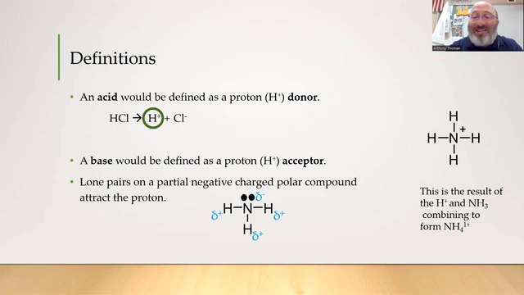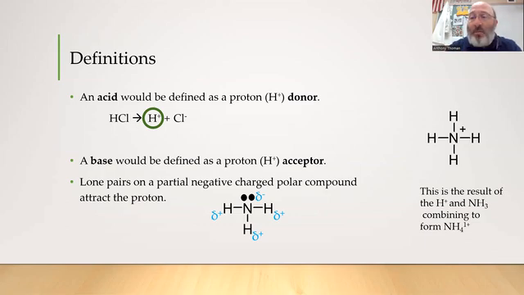So the base has to have a lone pair of electrons, as you see there in the picture. NH3 is a good example, and you have to have a partial negative charge. We talked about water, how it absorbs the proton to make the hydronium ions with Arrhenius' theory. So we see the same ideas here.